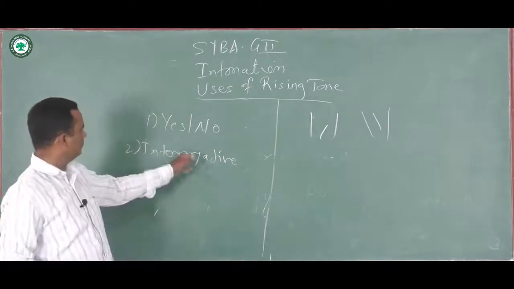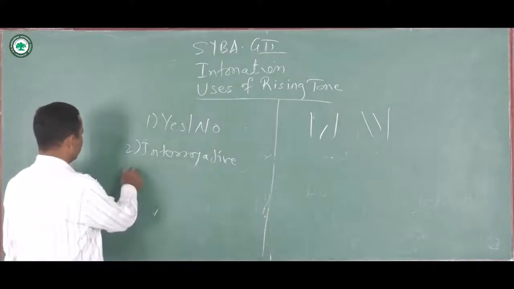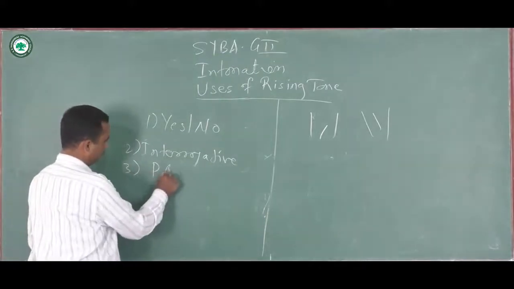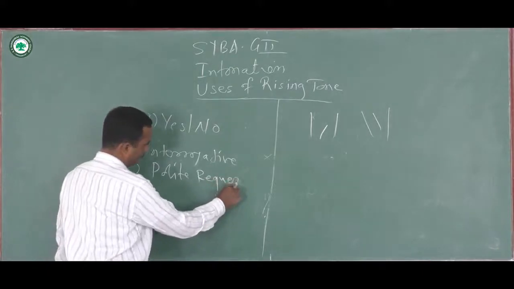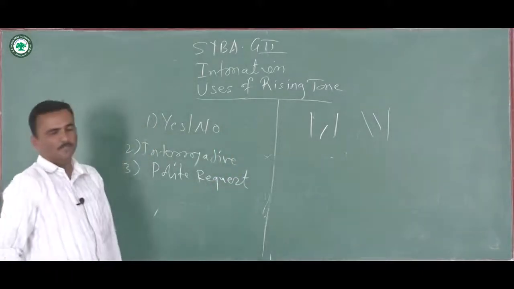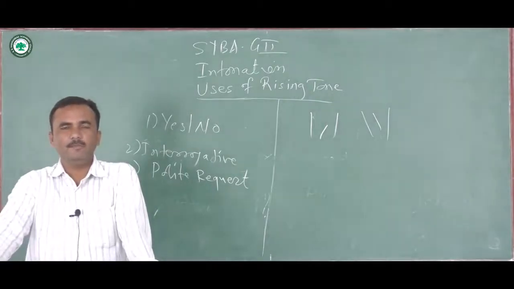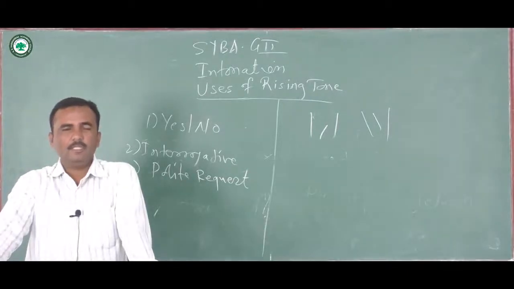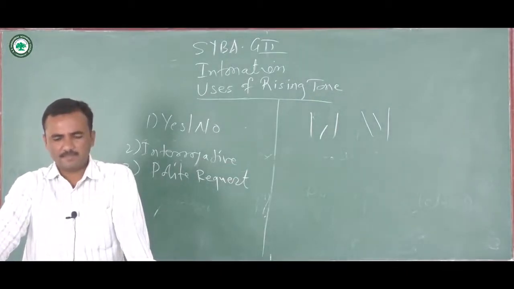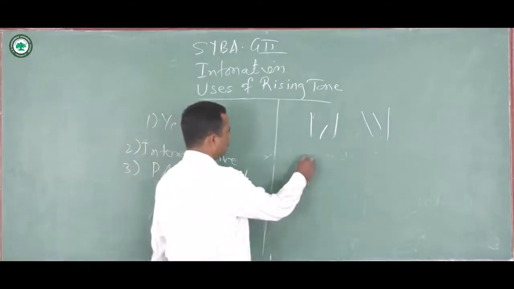So this is the second use, interrogative, that is WH question. The third use is polite request. Rising tone is used while making polite requests. So in examples like this, could you explain this please?